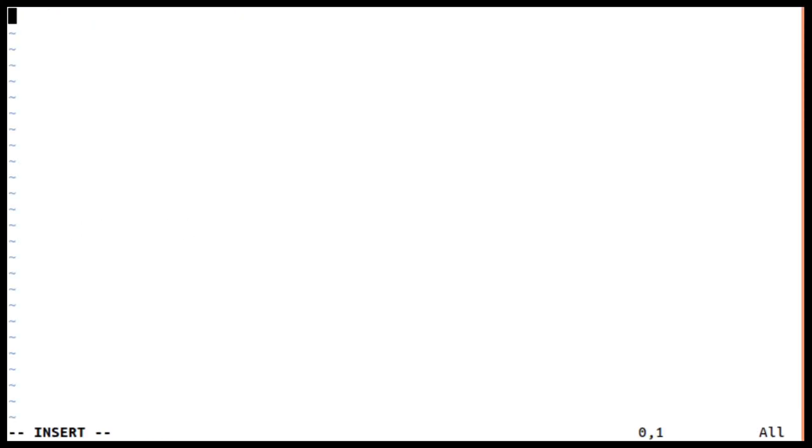Now what is the program? The program is to read a file accepted from the user and print the email addresses, right? Now we are going to use regular expressions here. Initially I am going to import the regular expression module by writing the statement import re, and I'll read the file name from the user.